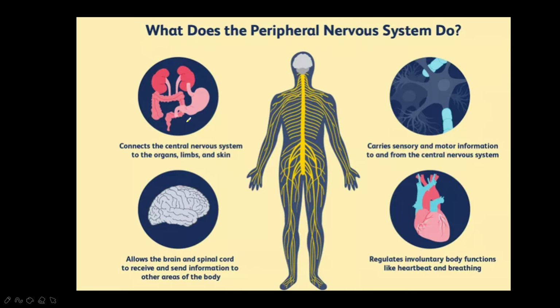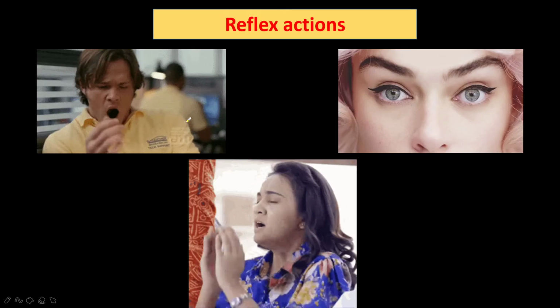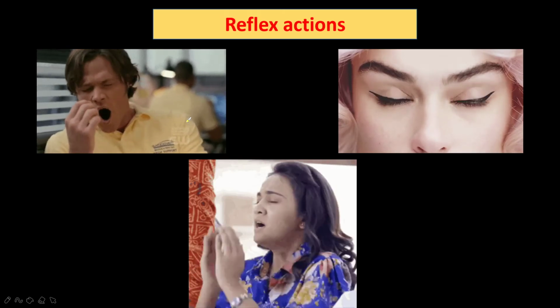So the neurons of the peripheral nervous system include both motor neurons and sensory neurons. Just understand this: the fibers of motor and sensory neurons are bundled together into nerves, which are of two types, like we have already discussed: cranial nerves and spinal nerves. Okay, so next come to the reflex actions.